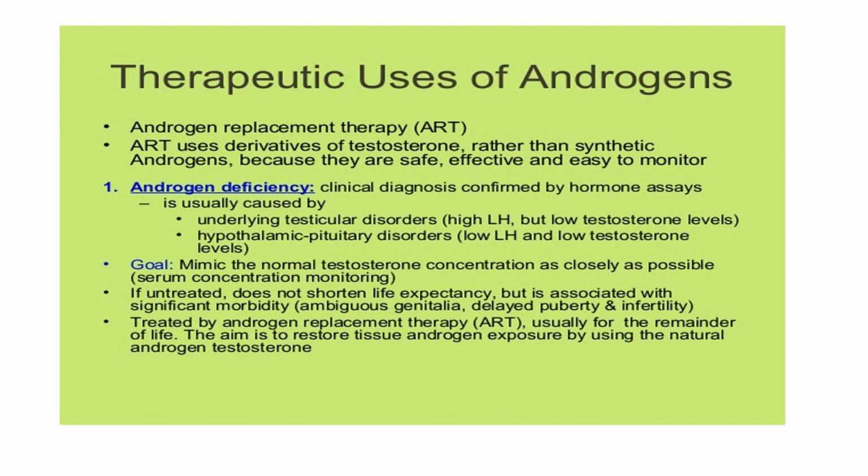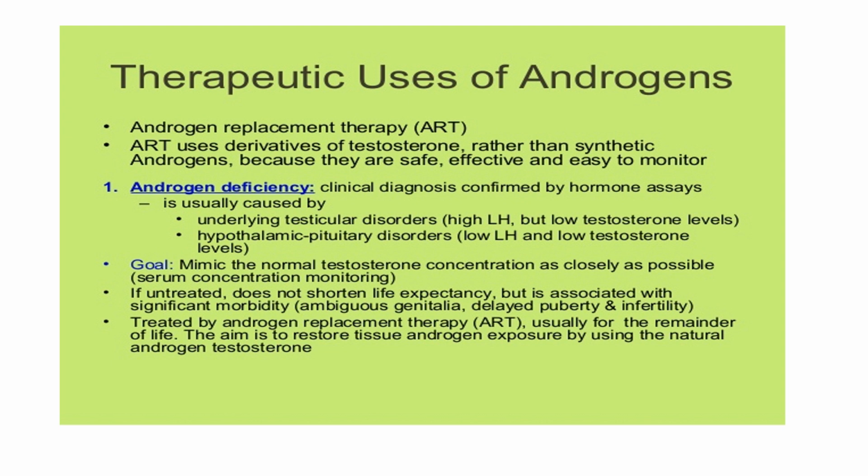Okay. Now this androgen deficiency can be caused at the testicular level or at the hypothalamic pituitary level. Testicular level, where there is high LH and low testosterone. Again, hypothalamic pituitary disorders, that is any disorder there, will lead to low LH and low testosterone. This finally leads to the final impact, decreased testosterone. Our goal is to maintain the normal testosterone concentration as closely as possible, okay, by serum concentration monitoring.